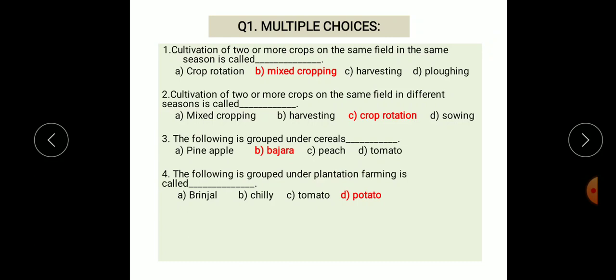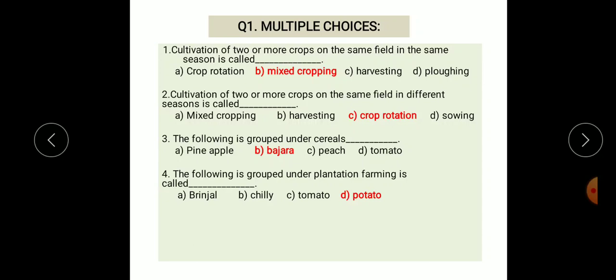Cultivation of two or more crops on the same field in the same season is called dash. Options are crop rotation, mixed cropping, harvesting and plowing. The correct option is B, mixed cropping. Cultivation of two or more crops on the same field in the same season is called mixed cropping.